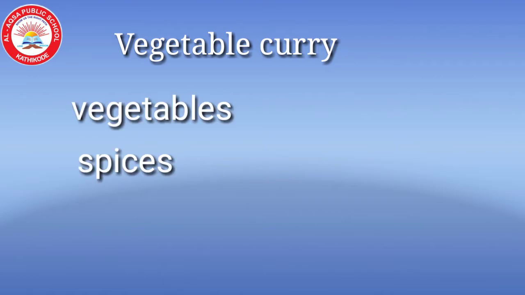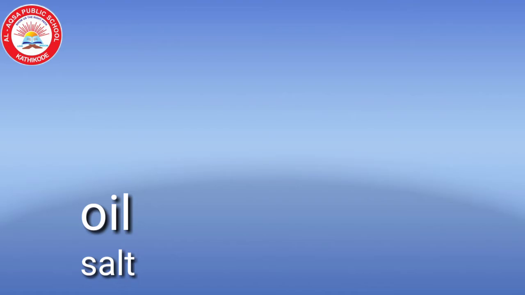We can start with vegetable curry. Please tell the ingredients of vegetable curry. Okay, vegetables, spices, oil, salt. Do you know from where we are getting these vegetables, spices, oil, and salt?